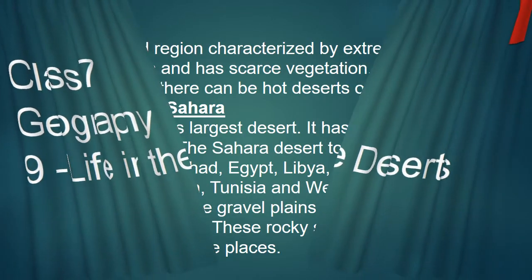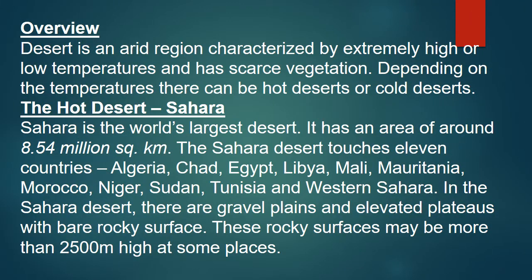What is desert? So desert is an arid region characterized by extremely high or extremely low temperature. So in desert we will have extremely hot temperature or extremely low temperature. And vegetation is very poor. So depending upon the temperature there can be hot desert or cold desert. So we will see one hot desert example and we will see one cold desert example. First we will see about hot desert.